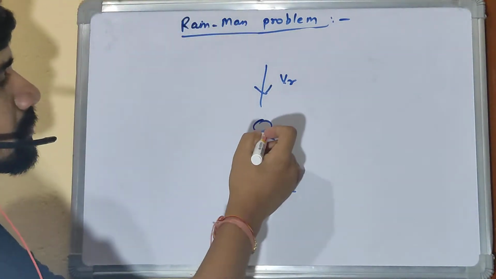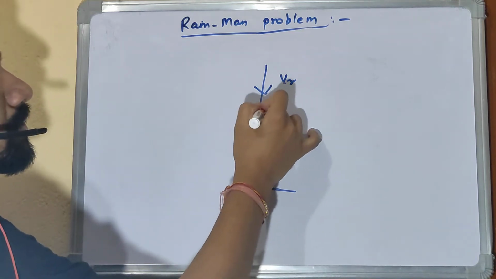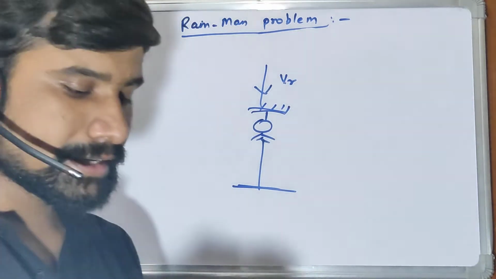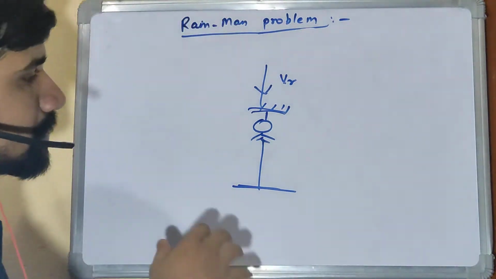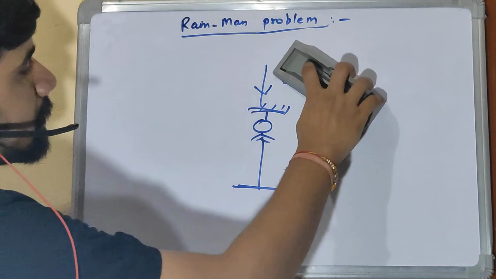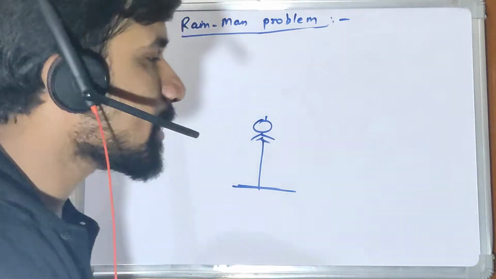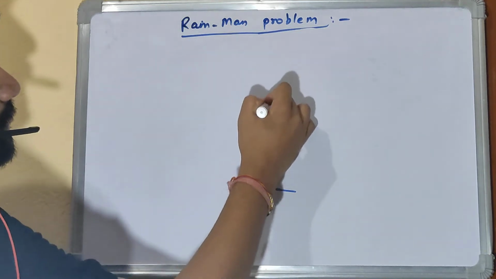So to prevent himself from the rain, he needs to hold the umbrella in the vertical direction, exactly 90 degrees to the surface.